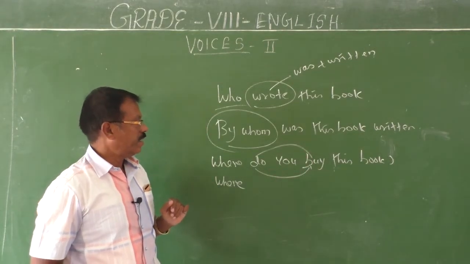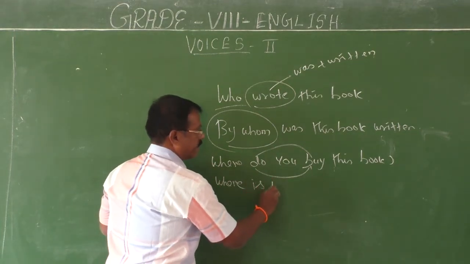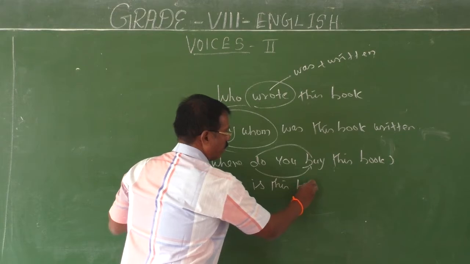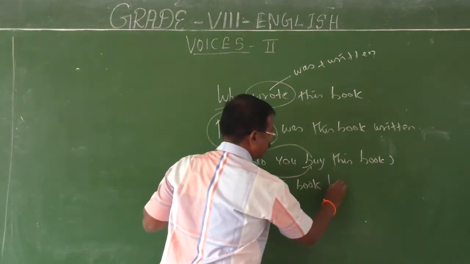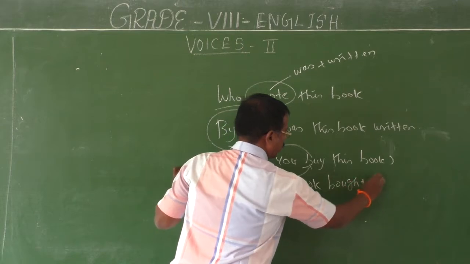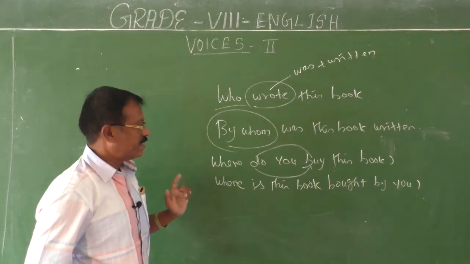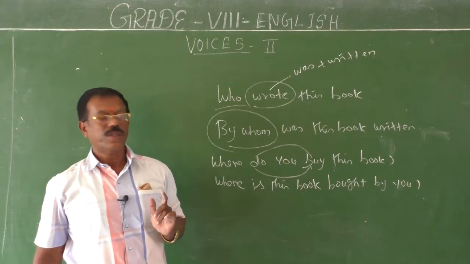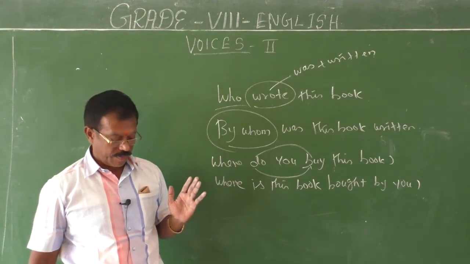Do plus buy. You, this book. Where is this book bought by you? Then question mark. So, where do you buy this book? Where is this book bought by you?